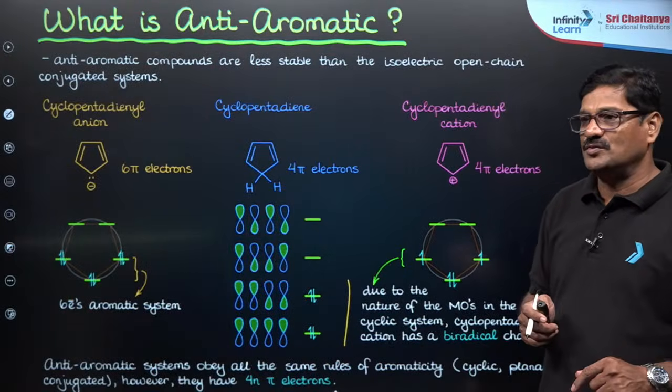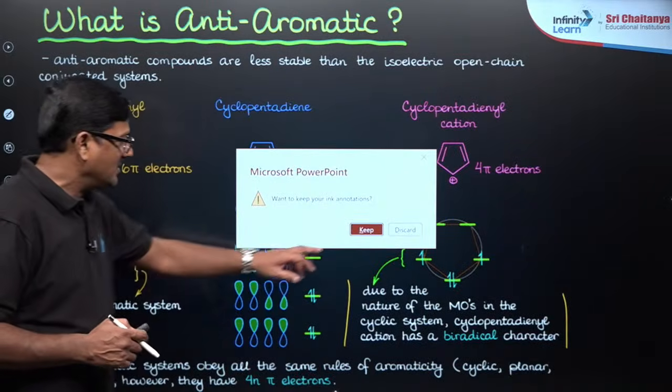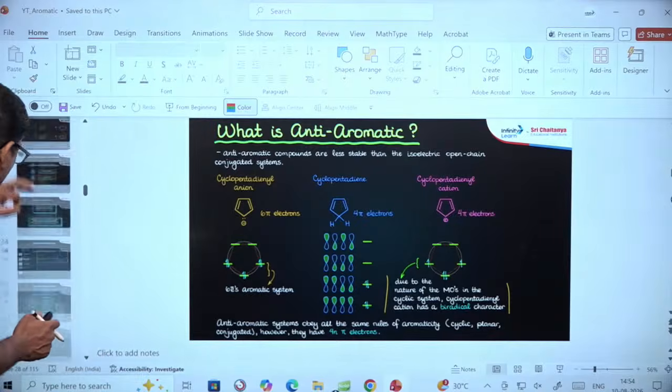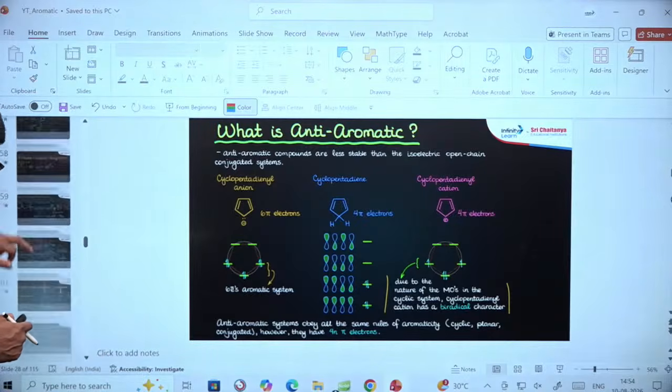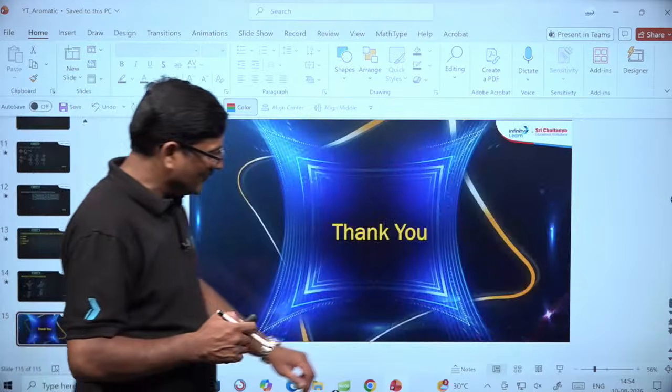So like that, you will have so many concepts. We will see more stuff in the next class. Now we have a limited amount of time, so we will just wind up today's class and meet with more stuff.